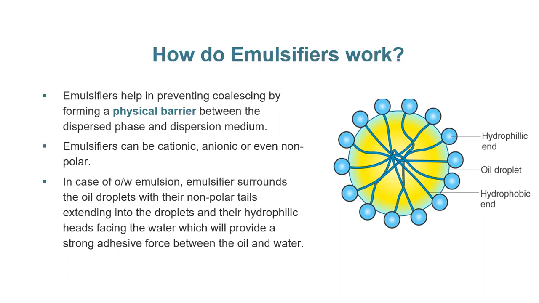Now, emulsifiers can be cationic, anionic, or non-polar. And if the emulsifier is more soluble in water, then water becomes the dispersion medium and oil becomes the disperse phase, and hence we get an oil in water emulsion. And on the other hand, if the emulsifier is more soluble in oil, then oil becomes the dispersion medium and the water becomes the disperse phase.